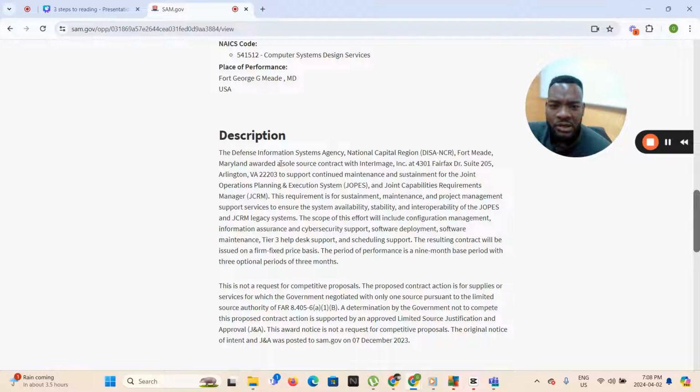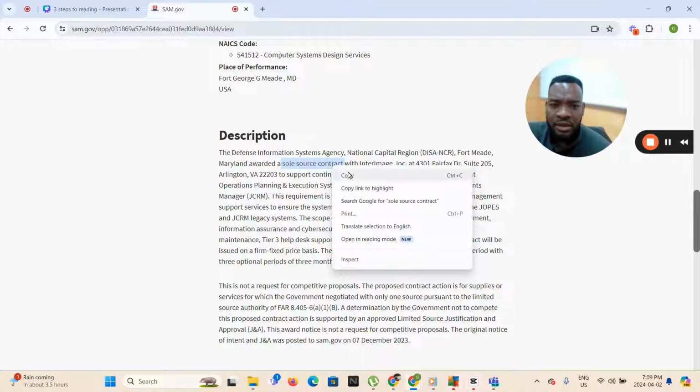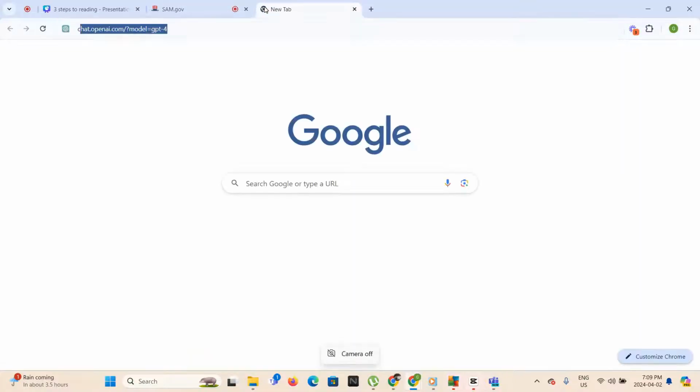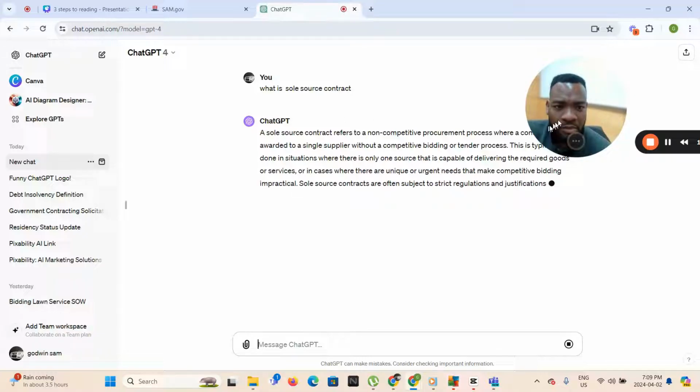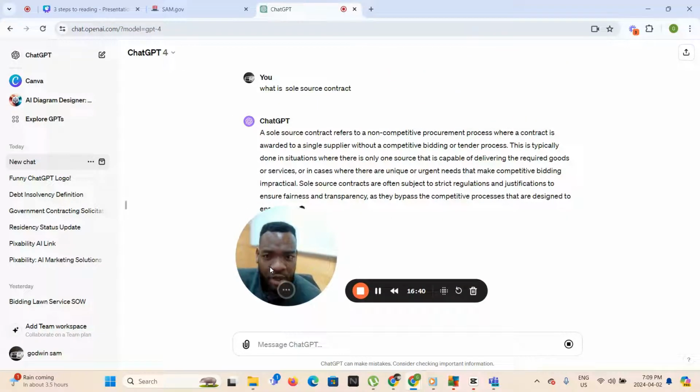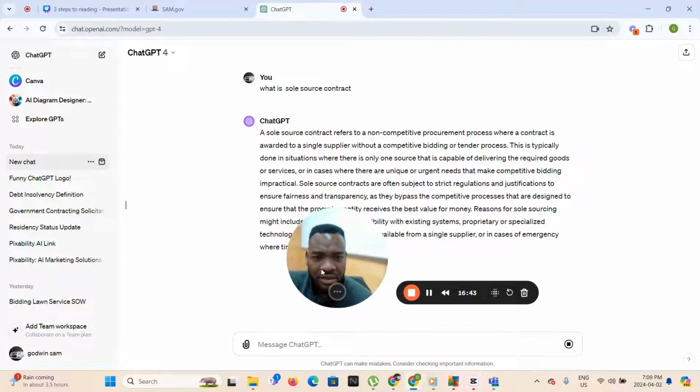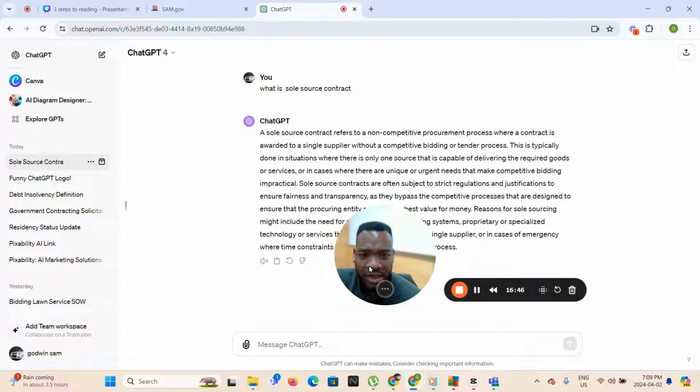Okay, so what is a sole source contract? See, I don't even know that. So I'm going to find out right now using my best friend, ChatGPT. What is sole source contract? It refers to a non-competitive procurement process where a contract is awarded to a single supplier without a competitive bid or tender process. This is typically done in situations where there is only one source that is capable of delivering the required goods or service. Do you see that? Everything is properly defined. There's no room for confusion.